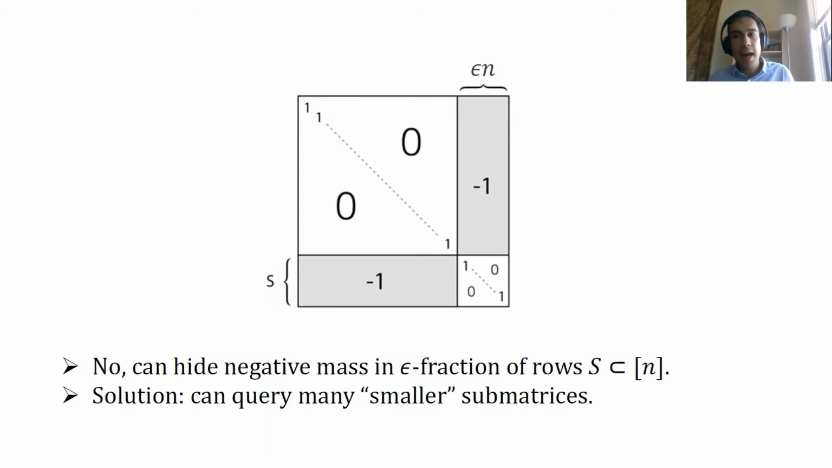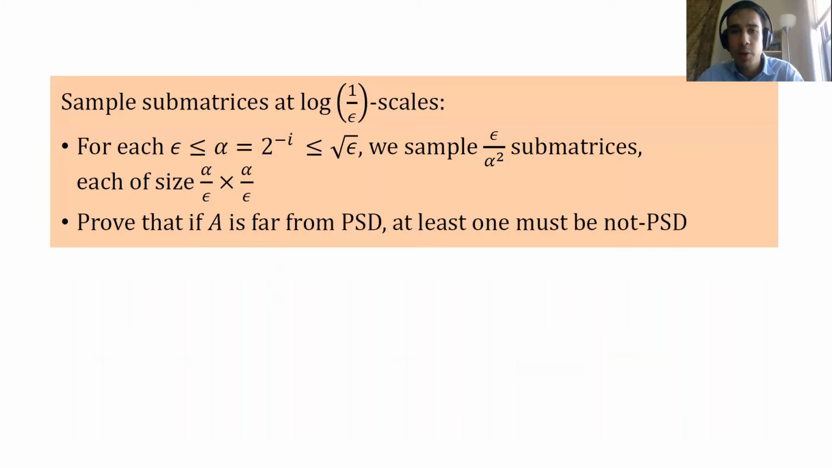But the solution, and the high-level idea of what we can win in this case, is that if you're going to hide a large fraction of negative mass in a small fraction of the rows and columns, then that negative mass needs to be very concentrated. And so one could hope that we'd only need to see a couple of entries in it to deduce non-PSD-ness. And that's precisely what we're going to do.